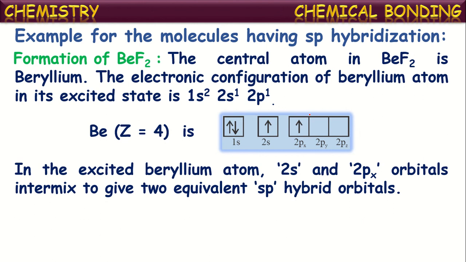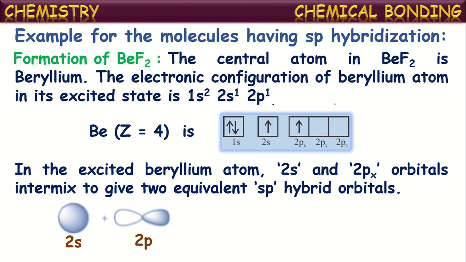Now, in the excited state beryllium atom, the 2s orbital and 2px orbital intermix each other to give two equivalent sp hybridized orbitals. Actually the shape of the s orbital is spherical and the 2px orbital has a dumbbell shape.